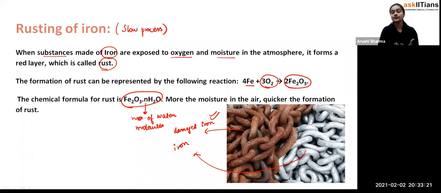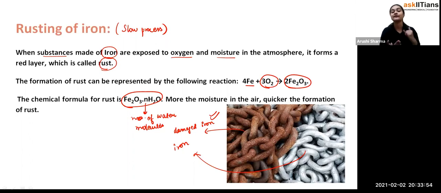What you can do is buy a very new, very clean iron nail, and put that iron nail outside somewhere. After 15 days or 20 days, or even after 1 month or 2 months, when you see that iron nail, if you start observing it from the very first day, you will not find anything. But after 1 month, when you see that iron nail, you will find the formation of a red brown color layer, and that is called rust.